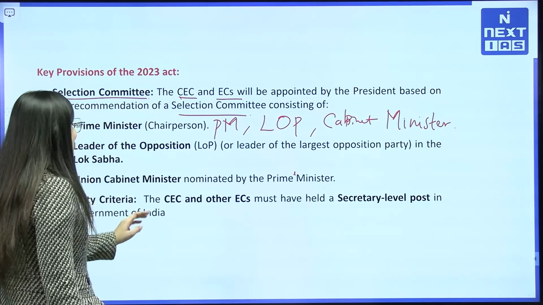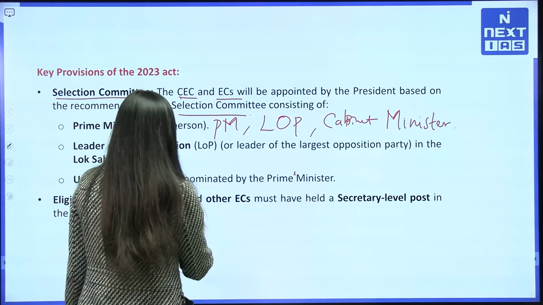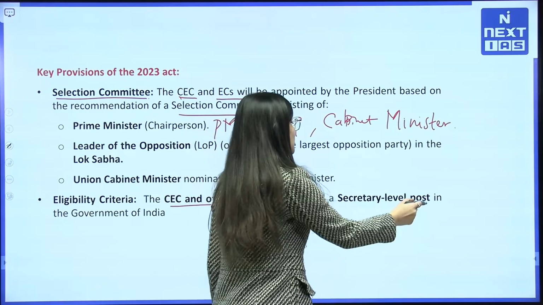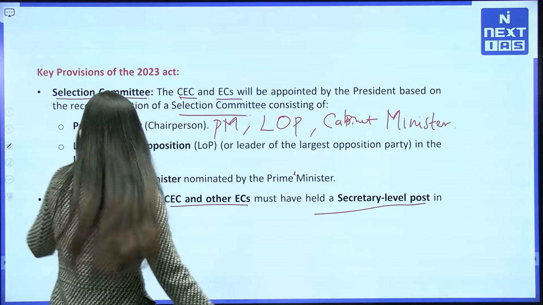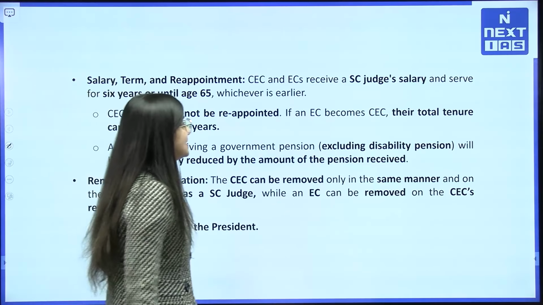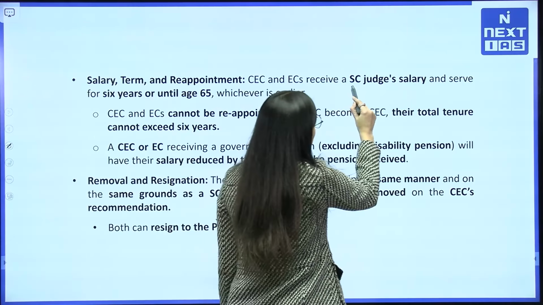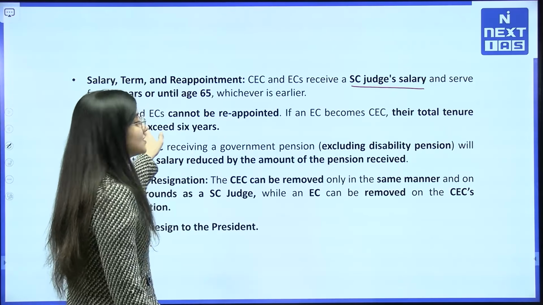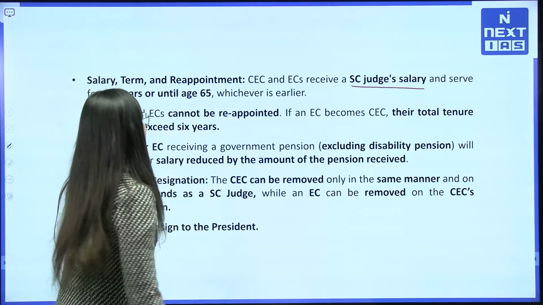And what are the eligibility criteria of the CEC and ECs? They must have held a secretary-level post in the Government of India. Now, the CEC and ECs receive a Supreme Court judge's salary and serve for 6 years or until the age of 65.